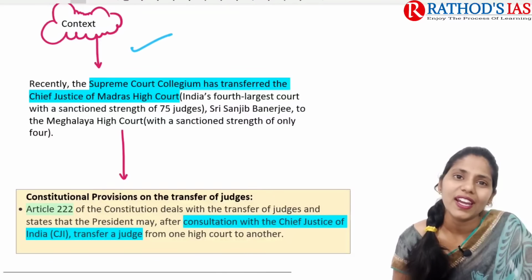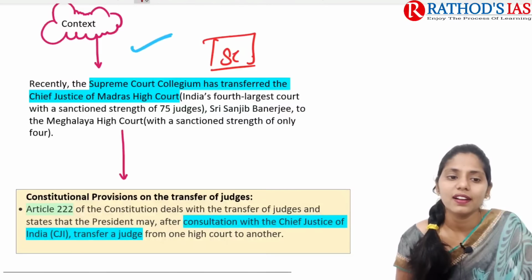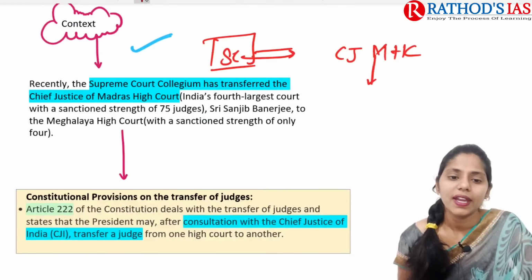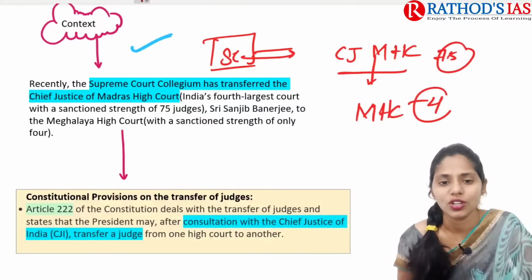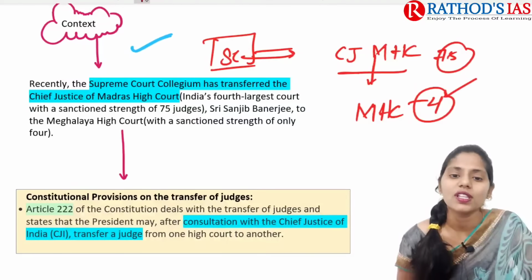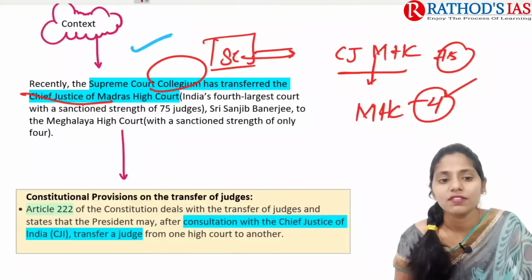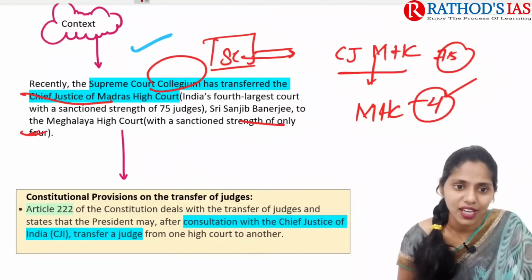Why is the collegium system in the news recently? The Supreme Court Collegium transferred the Chief Justice of Madras High Court, India's fourth largest court, whose sanctioned strength is 75 judges, to Meghalaya High Court, with a sanctioned strength of only 4 judges.